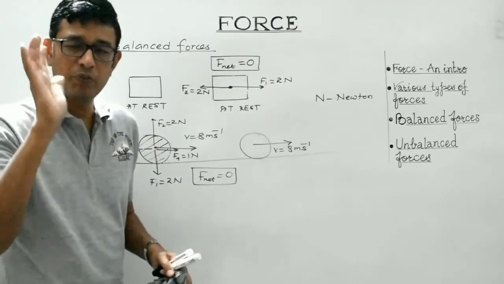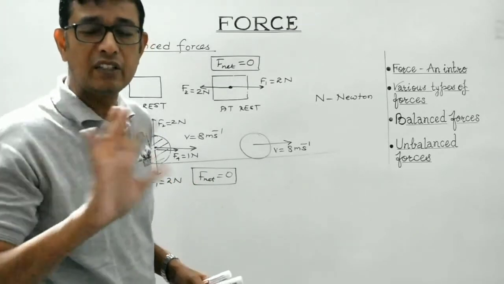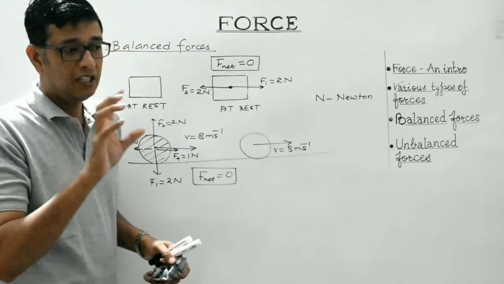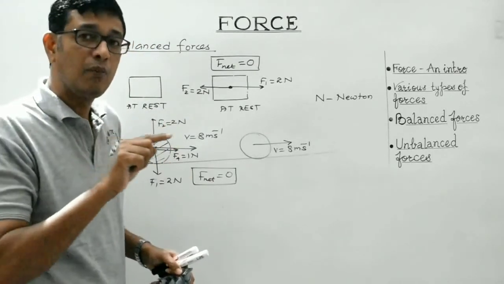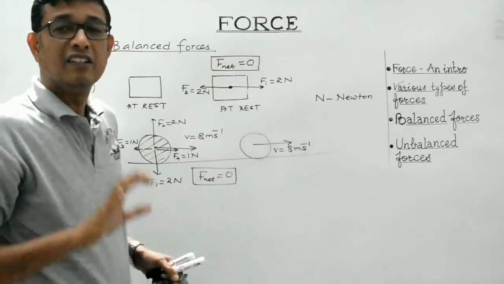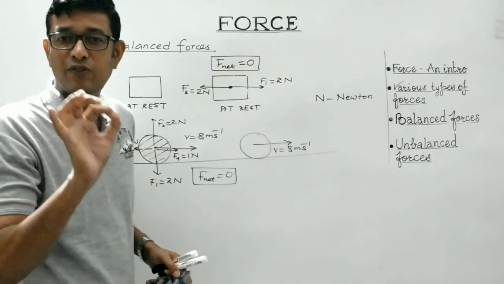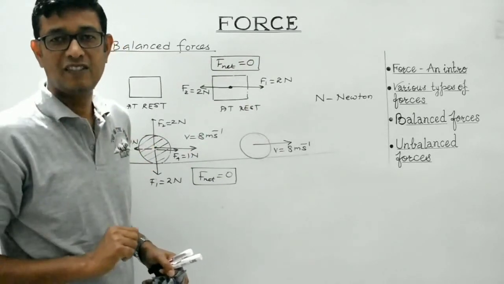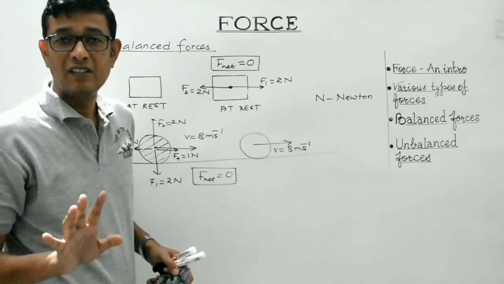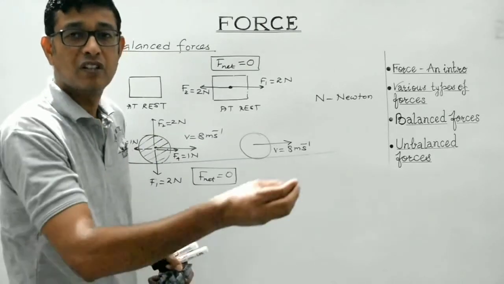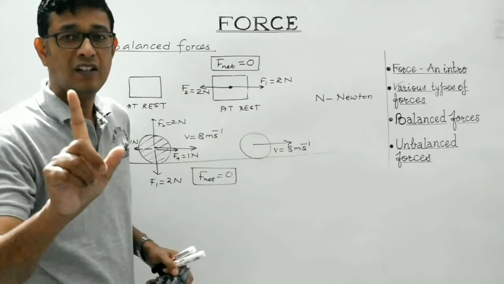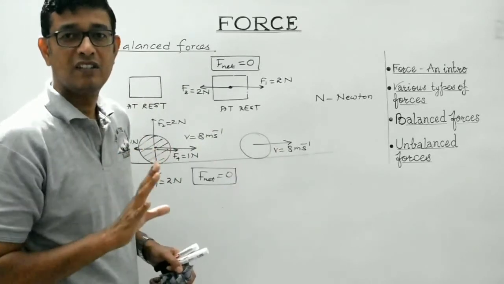So students, one should be crystal clear in his or her mind that if a body is in uniform motion along a straight line, then no net force is acting on it. Clear? If a body is in uniform motion along a straight line, it doesn't mean that some force is acting on it.